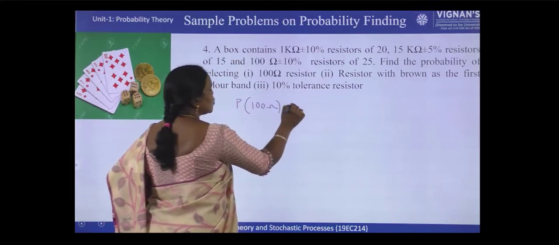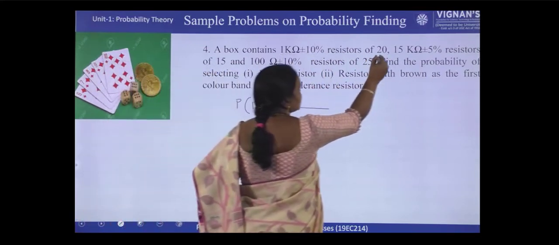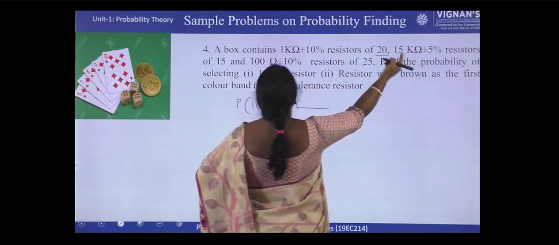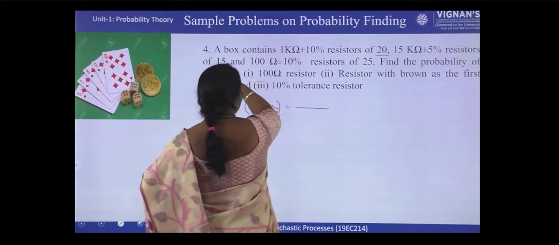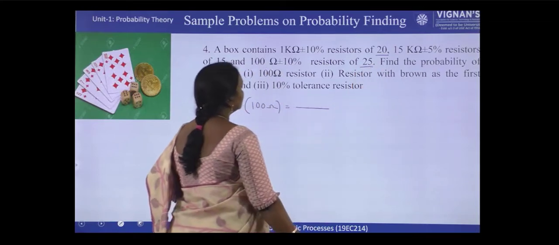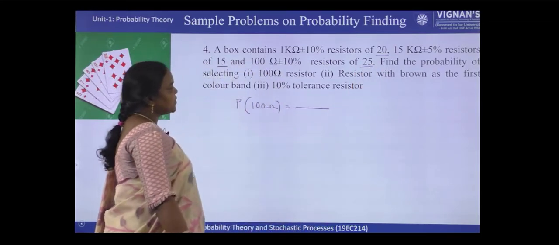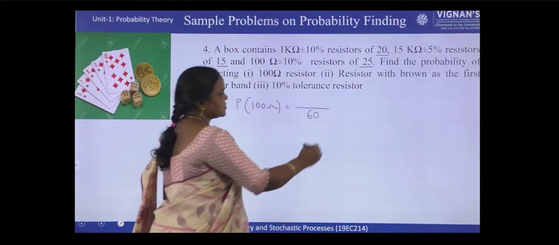So first, total how many resistors are there? See, 1 kilo ohm resistors 20, 15 kilo ohms resistors 15, so 20 plus 15 35, and 100 ohms 25. 35 plus 25 60. So total there are 60 resistors.